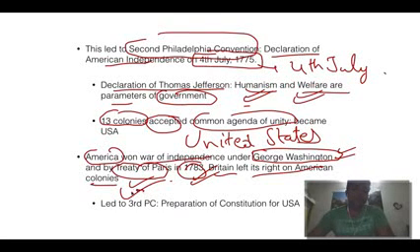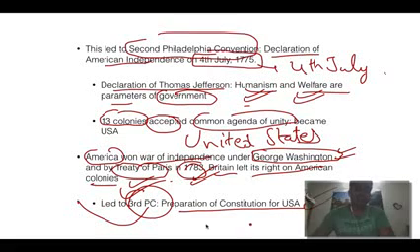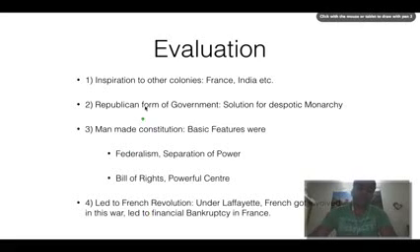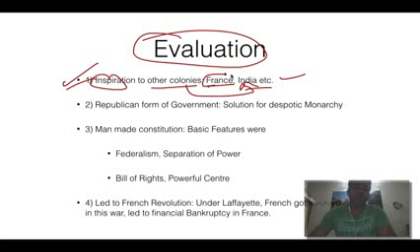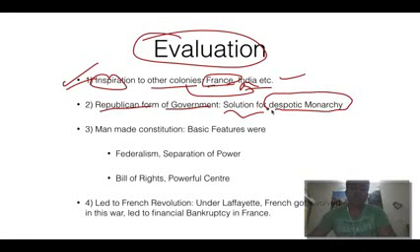This led to the Third Philadelphia Convention. PC means Philadelphia Convention. It led to the preparation of a constitution for those 13 colonies, which came to be known as the Constitution for USA. So finally, the evaluation. First thing first, it became an inspiration to other colonies like France, India. Colonies here is India. France is like against despotism. Then the republican form of government, a solution for despotic monarchy. There was monarchy prevalent almost everywhere in that time of the world. So it led to the republican form for the first time.